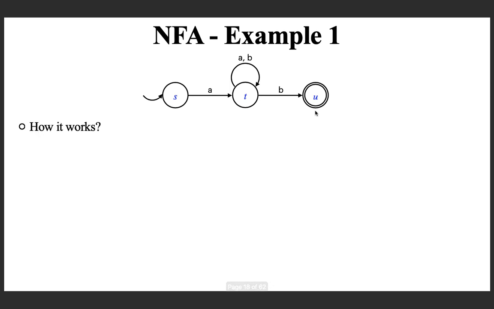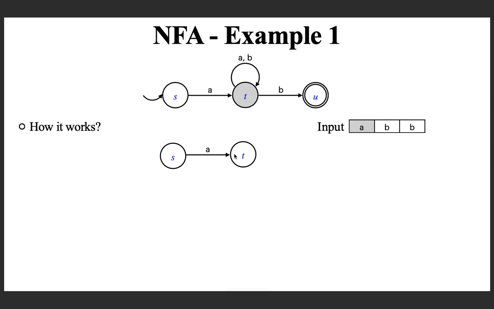Now, let us see how it works with this example, ABB. Here again we can try to draw the sequence of states visited. You start with the initial or start state, and the first input symbol is A. You take that edge, and you come to T. Now, in T, you are going to process the input symbol B. You see that there are 2 transitions. One lets you stay back in T, and another one takes you to the state U.